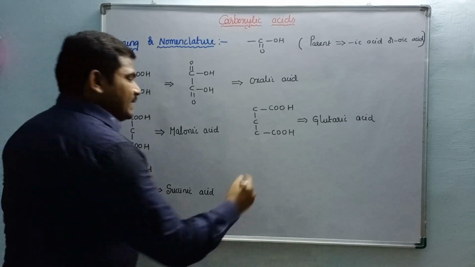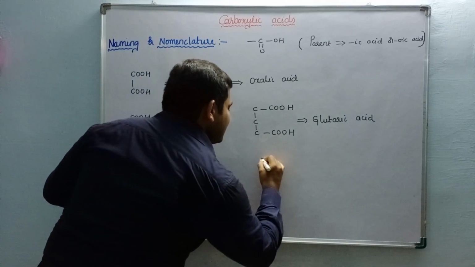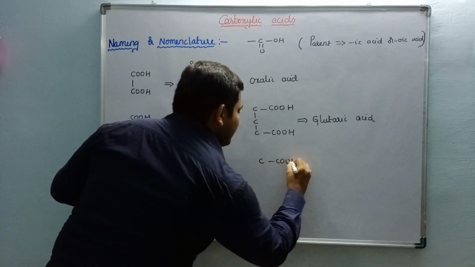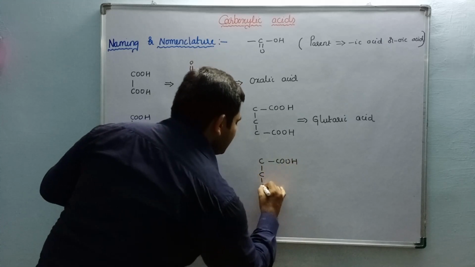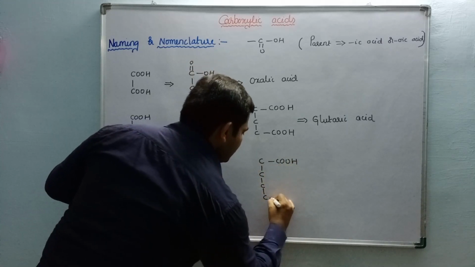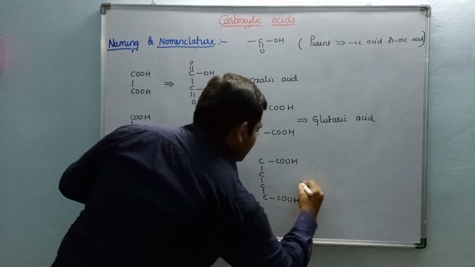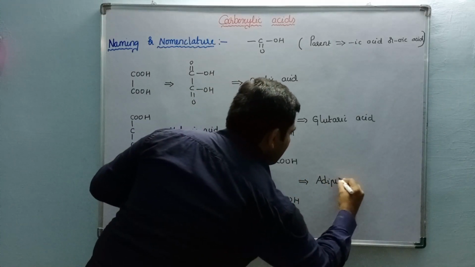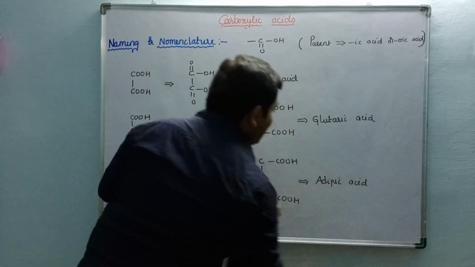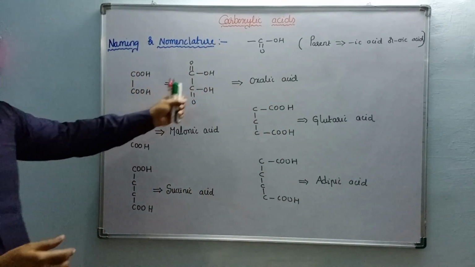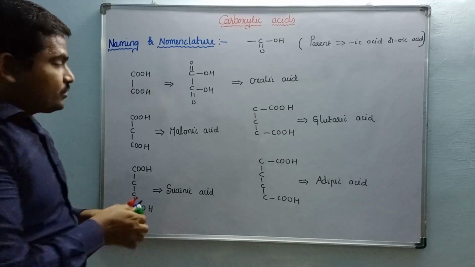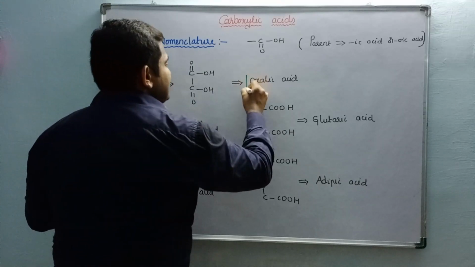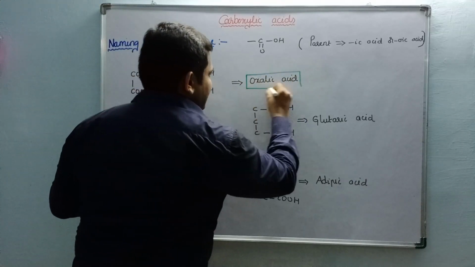Okay. See, if it is separated by four carbons, that is called adipic acid. Okay, these are the various dicarboxylic acid containing compounds. They contain two carboxylic acid moieties.